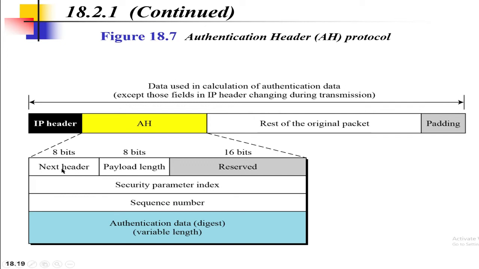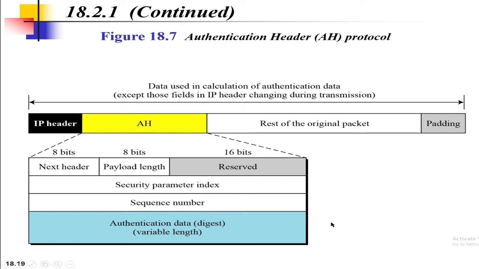Next header field: the size of this field is 8 bits and it defines the type of payload. For example, it can be TCP, UDP, ICMP or OSPF. Next is the payload length, which defines the length of the authentication header in 4-byte multiples. Next is the security parameter index, the sequence number, and the last one is the authentication data. This authentication data field is the result of applying a hash function. So basically, authentication header protocol provides source authentication and data integrity, but it does not provide privacy.